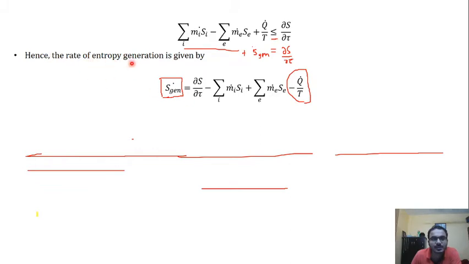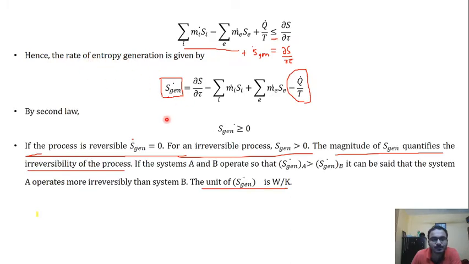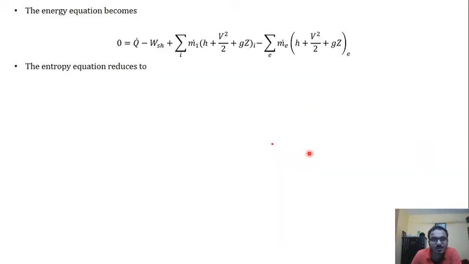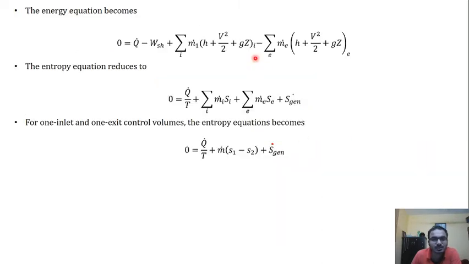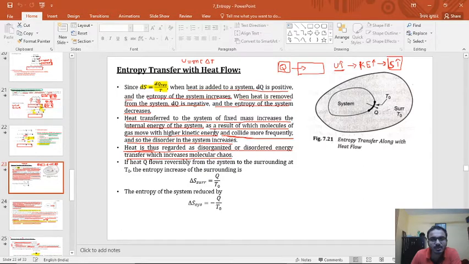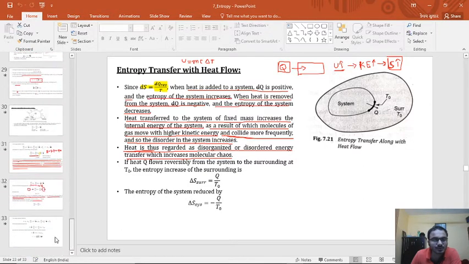Then we have obtained the rate of entropy generation. If the entropy generation rate is 0, then the process is reversible. If it is greater than 0, then it is an irreversible process, and if it is less than 0, the process is impossible. So these are various forms of the same entropy equation and energy equation. So this was the end of the chapter of entropy.